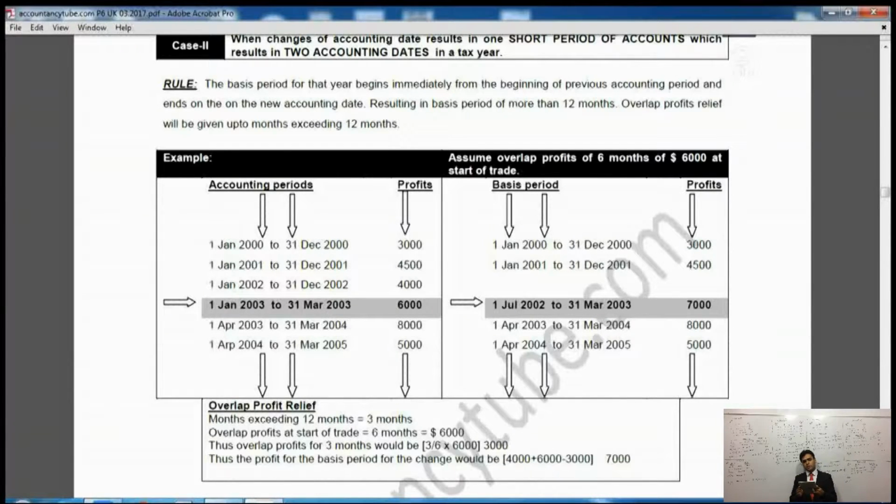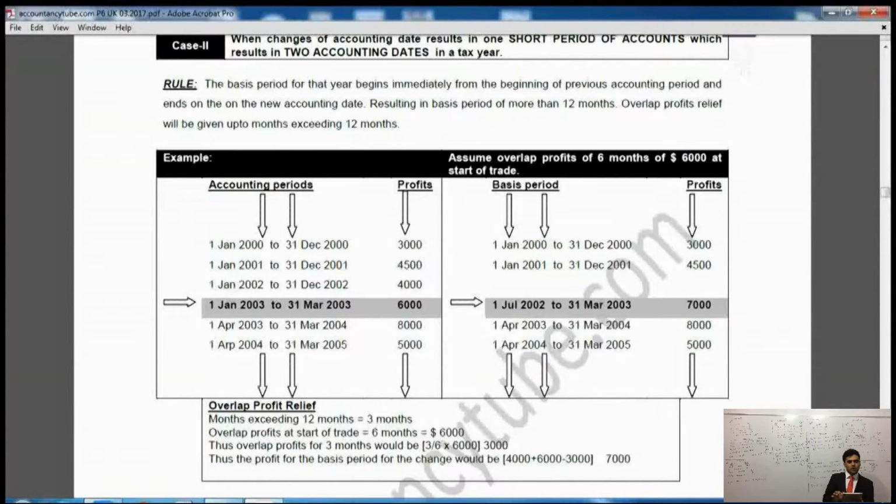So altogether these are more than 12 months. These are becoming 15 months. But the months exceeding 12 months are 3 months. So 15 minus 12 is 3. So 3 months worth of overlap profit relief will be given. So we will not take the overlap profit forward. Instead we will give the relief. So we will get rid of that. How can we get rid of that? We can just deduct it out of the profit.